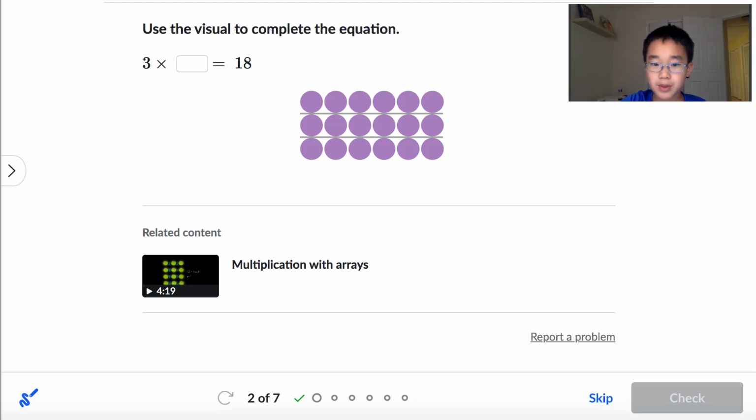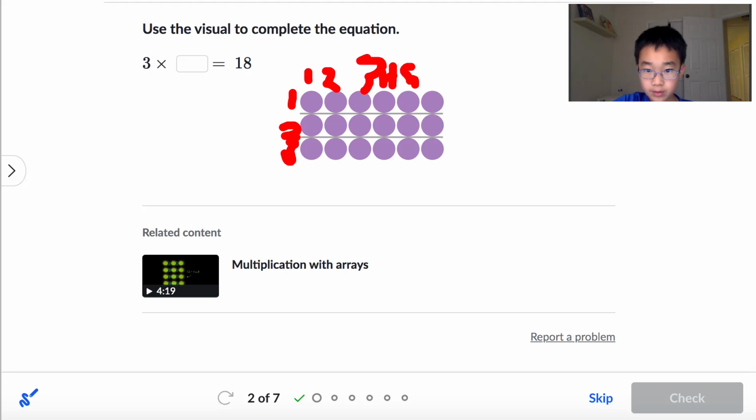Use the visual to complete the equation. 3 times blank equals. So let's see which side is 3. 1, 2, 3. And then this side is 1, 2, 3, 4, 5, 6. So there are 3 and 6.